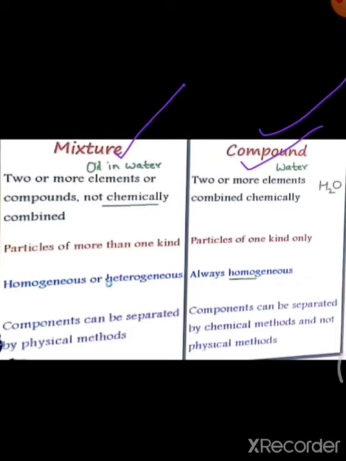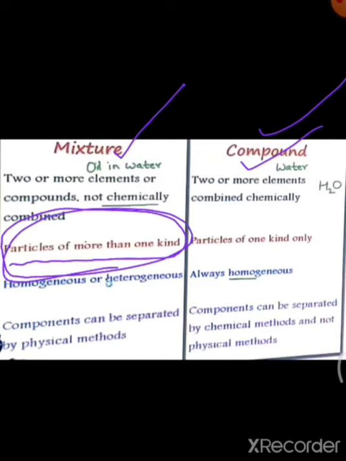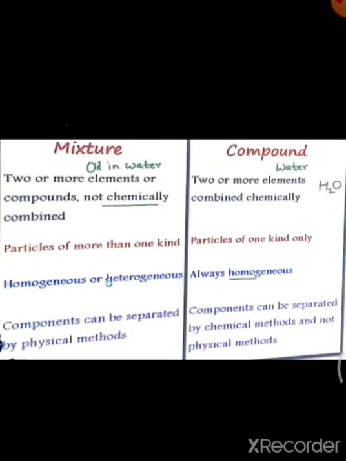Okay, in case of your mixture, the particles are of more than one kind, that means different kinds of particles will be there in your mixture, but in the compound there will be only one kind of particles. Okay, then your mixtures can be homogeneous or heterogeneous, but your compounds are always homogeneous.